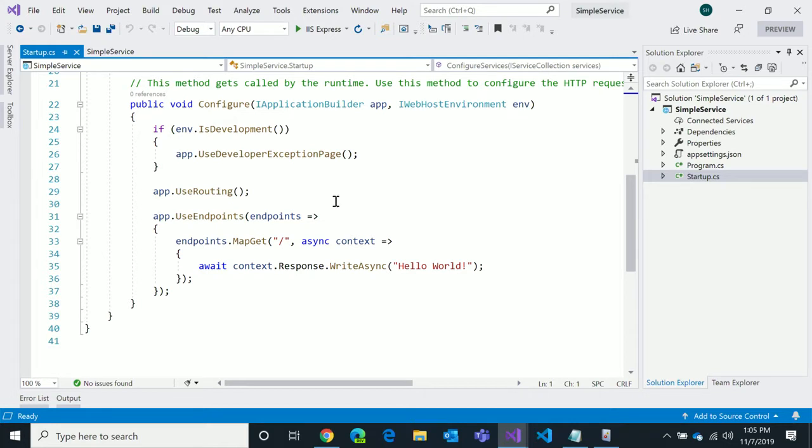We're using a feature called endpoints. You can see app.UseEndpoints. And then inside of that, I can declare a list of URLs that I want to be able to match to. And then I can just say, run this C# code when that happens. And this is really the simplest form.